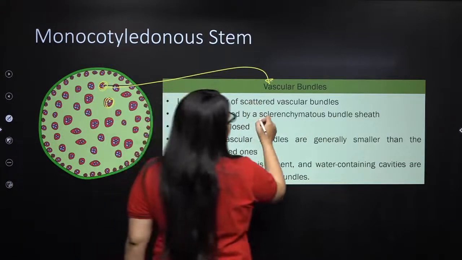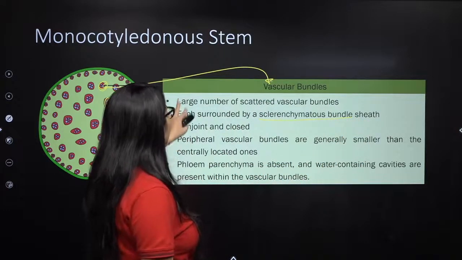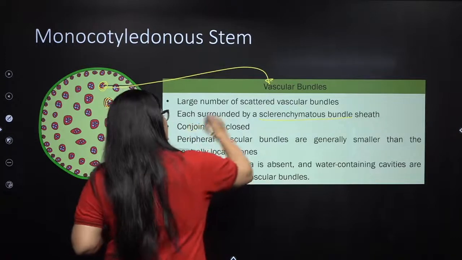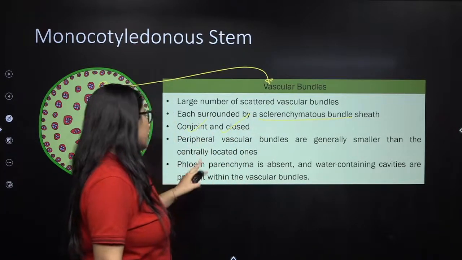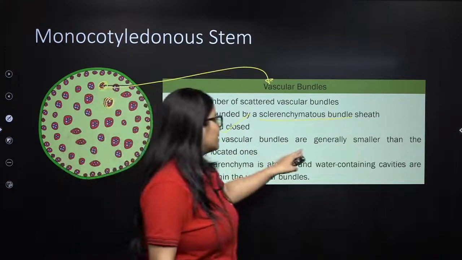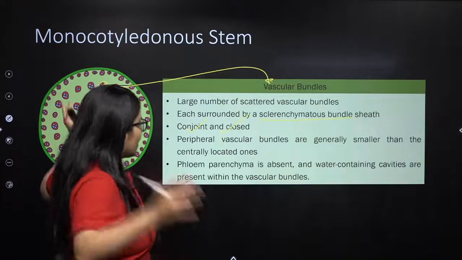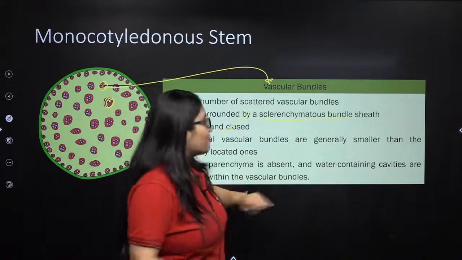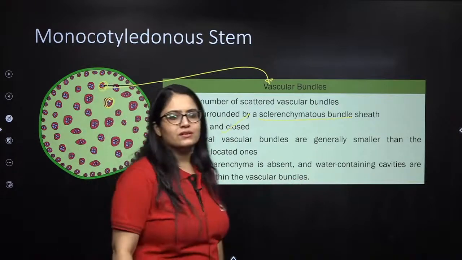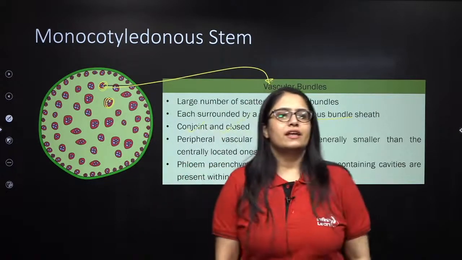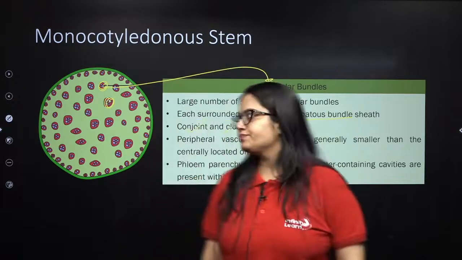Each vascular bundle is surrounded by a sclerenchymatous bundle sheath. The vascular bundles are conjoined and closed. No cambium is present. They do not show secondary growth. Peripheral vascular bundles are generally smaller, as I told you, and the centrally located ones are larger. Phloem parenchyma is absent and water containing cavities are present within the vascular bundle. Is this clear? Everybody, I hope this will help you in revising the entire concept.